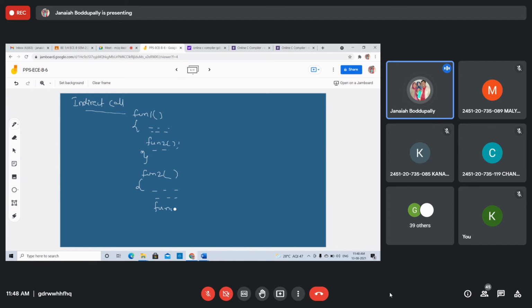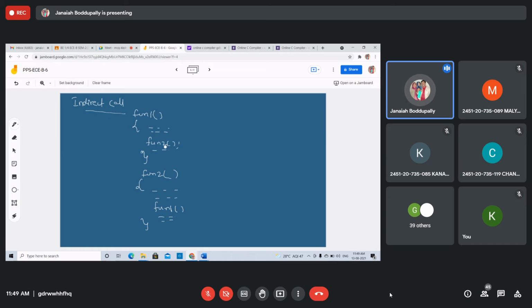Okay, this is function 1 definition. This is function 2 definition. See this. Function 1 calls itself indirectly. Function 1 calls function 2. Again, function 2 calls function 1. So this is an indirect call of the function.